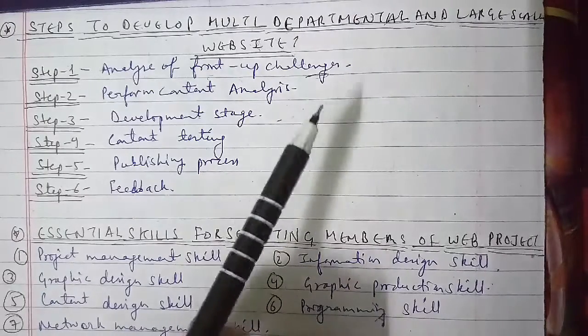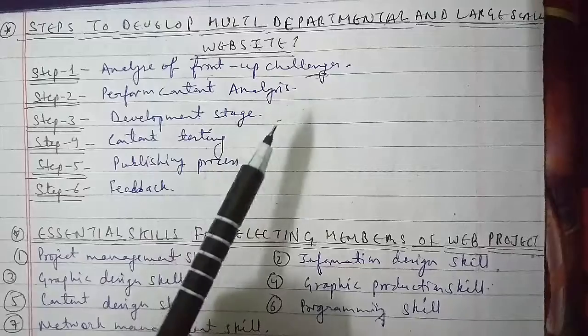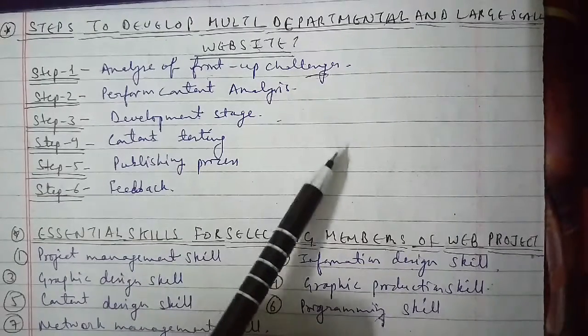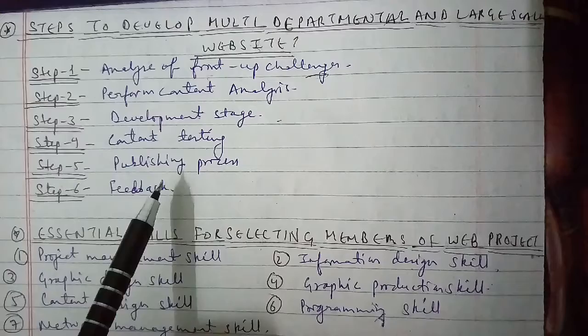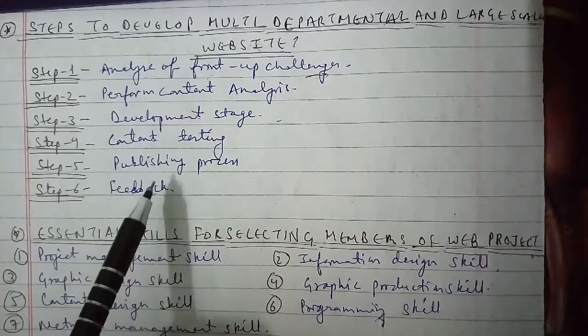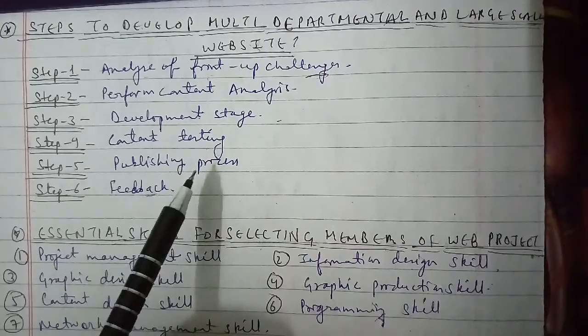Step 6 is feedback. Feedback from the various categories of users is obtained, and this feedback is submitted to the production management and manager in order to improve the quality of the website or to fix the bugs here as well. Let's go ahead with another one here.